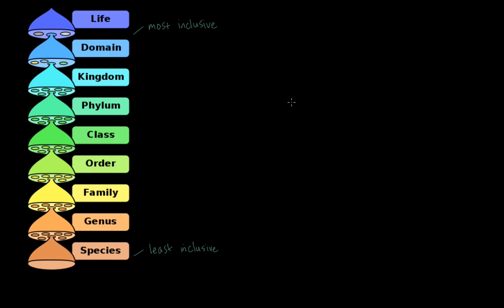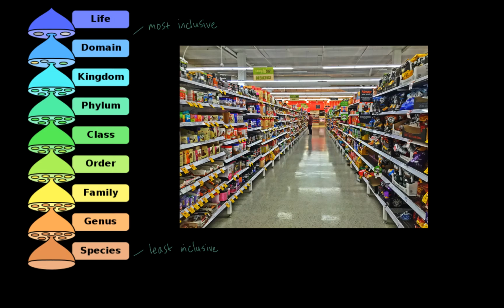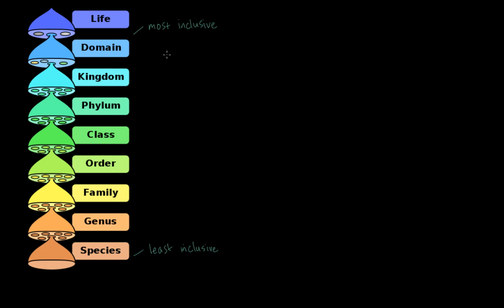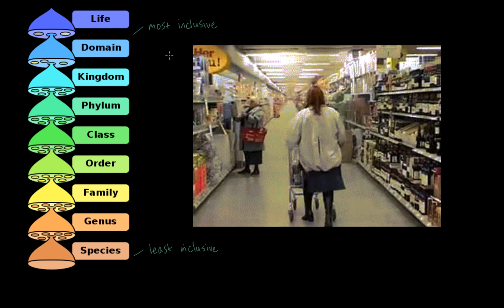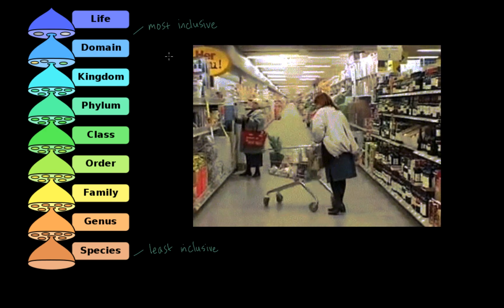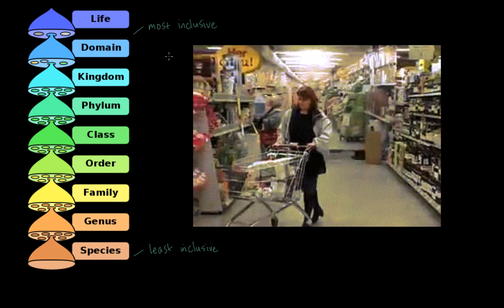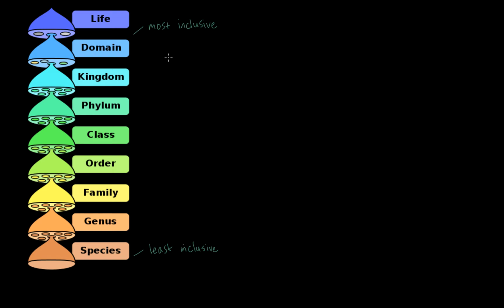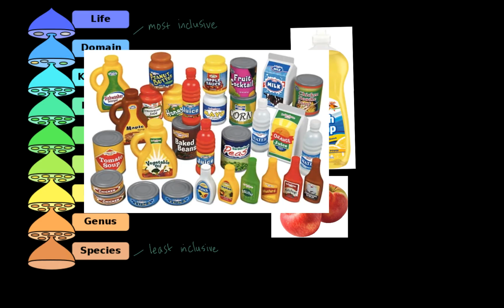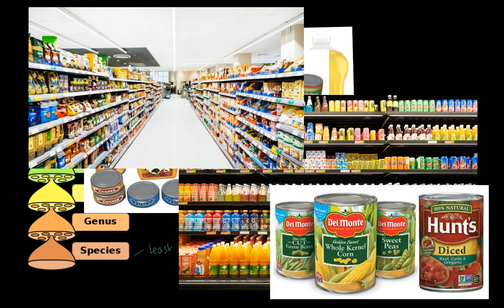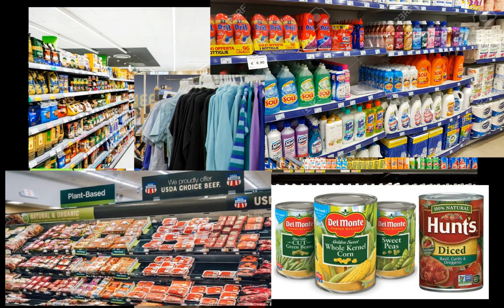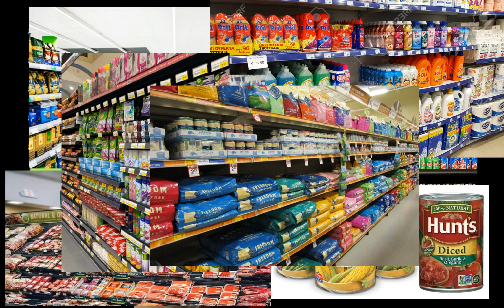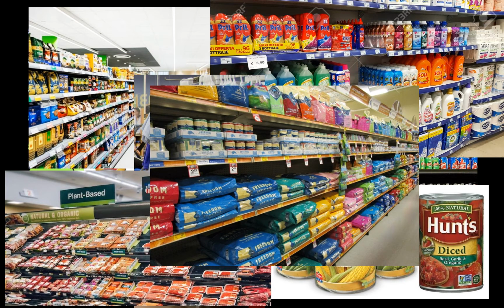So let's use an analogy of a grocery store to really clarify this idea of least and most inclusive. Let's say we go into one of those big grocery stores that sells not just food but a bunch of other stuff as well, like household products, and maybe they sell some clothes or whatever. What we're going to do is start categorizing all of the products sold within this large grocery store into an equivalent of domain, kingdom, phylum, etc., so we can just understand this idea of order of decreasing inclusiveness.